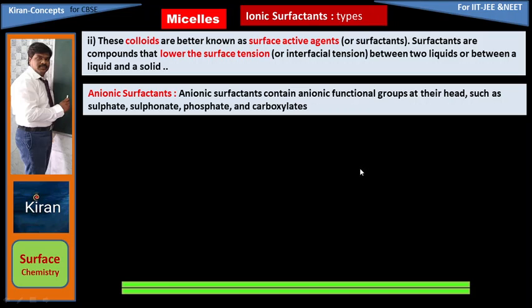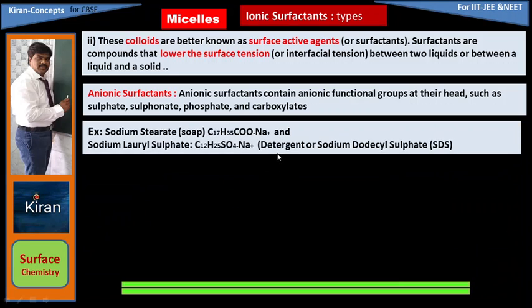One is anionic surfactants. Anionic surfactants contain an anion functional group at their head, such as sulfate, sulfonate, phosphate, and carboxylates. Example, now only we have seen sodium stearate, C17H35COO minus at the head, it is having negative charge. And the second one is SDS, sodium lauryl sulfate, another name is sodium dodecyl sulfate.